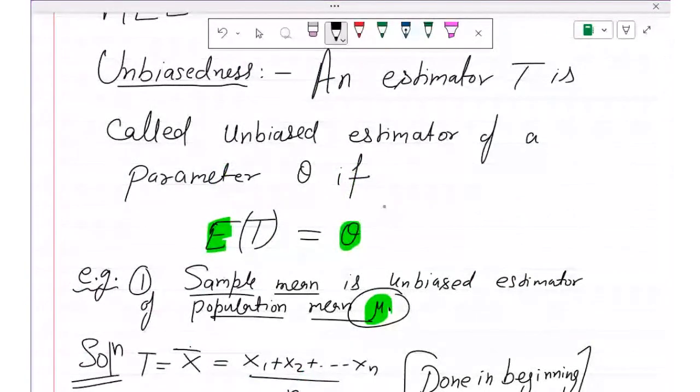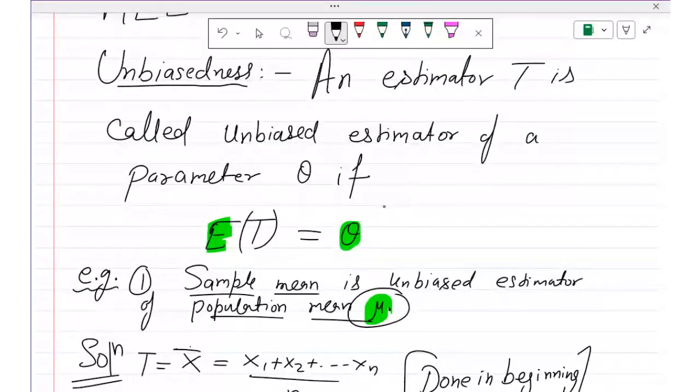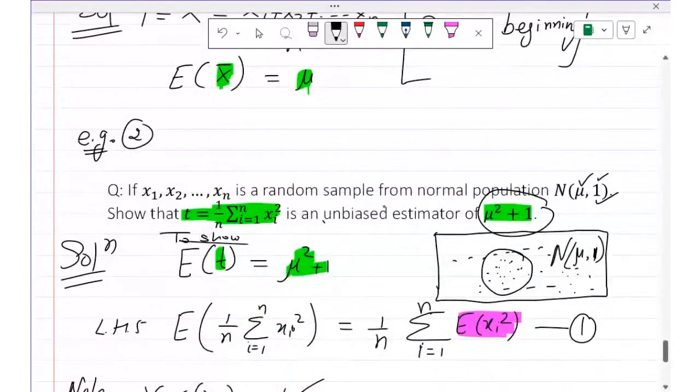In the first example, they were asking, can we use a sample mean to measure the population mean? Is it unbiased or biased? We have shown that it is unbiased because the expected value of the sample mean is the same as the population mean. In the second example, they asked us, can we use this T as an unbiased estimator of mu square plus 1? Yes, I have shown that because the expectation of T is the same as mu square plus 1. So that is why it is unbiased. Simple. So just take a 1 minute break and think about this unbiasedness, all students.